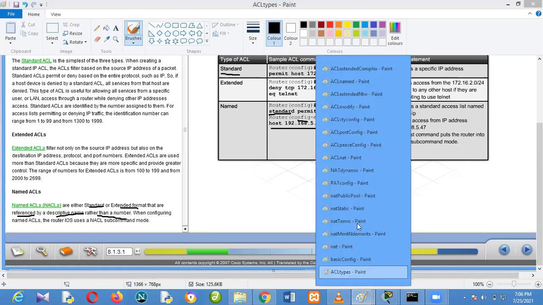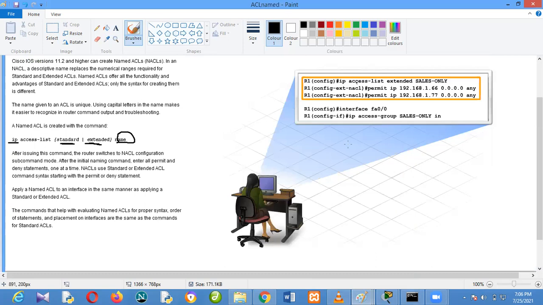But in extended, like here, you're using extended. So when you press enter, you'll be in named ACL mode. You see that here there's a protocol. I'm doing it in the form of extended. So there is a source and there is a destination. So that is that for named one. Instead of using standard or extended, use named one. And named one is actually very good.